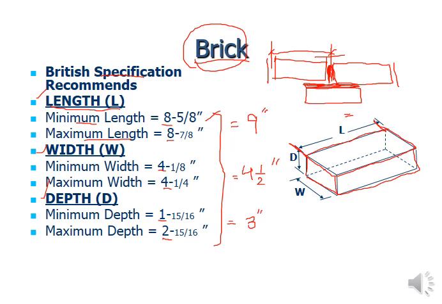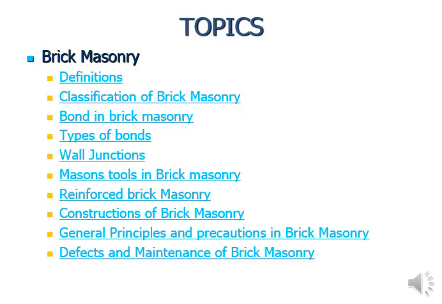These are whole numbers, you can say. So if you go in the market and the dimensions are discussed, you can say 9 inch is the length, 4.5 is the width, and 3 inch is the depth for a particular brick. That is about the brick dimensions.